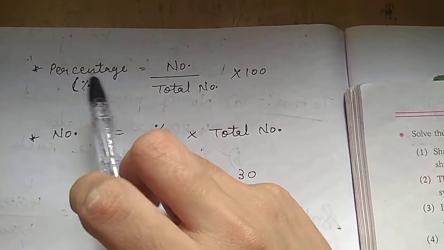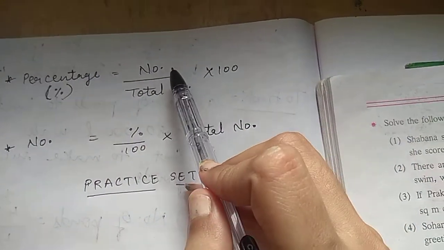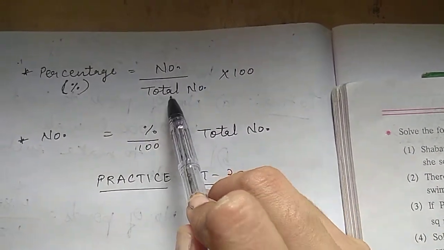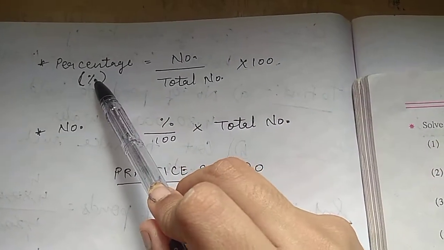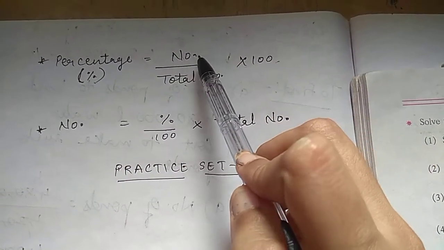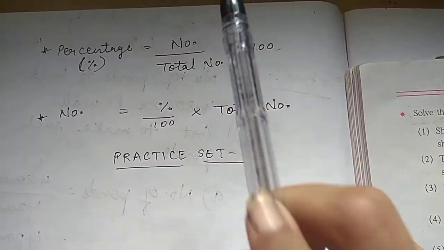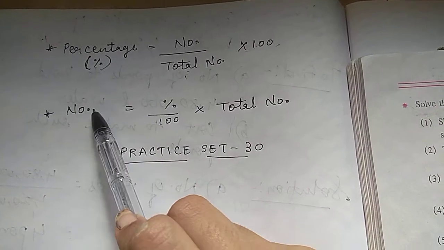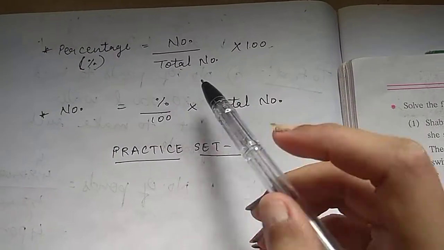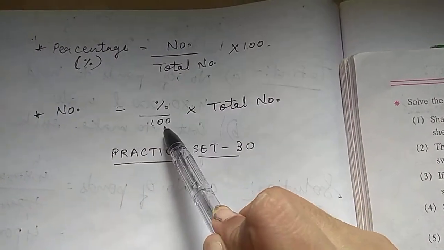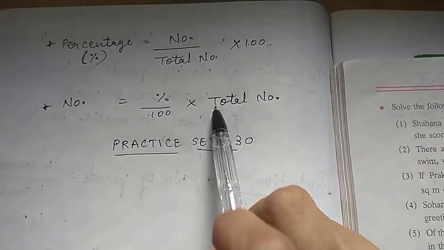We have seen how to find a percentage. To find a percentage, we write the number in the numerator, the total number in the denominator, and multiply it by 100. But when we have to find the number from the given percentage, when we have to convert the percentage into a number, we do percentage upon 100 into the total number. We have already seen a few examples of this.